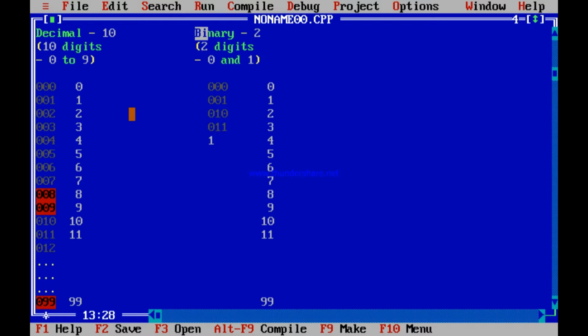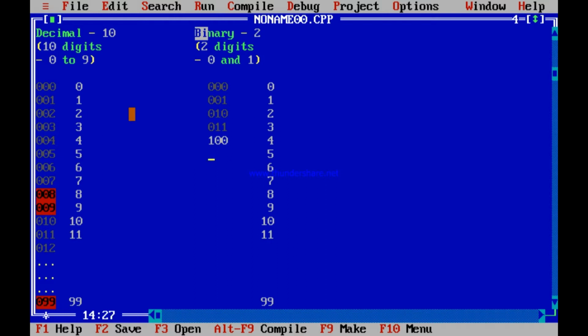Similarly 4, you cannot increase these two positions. What to do? Only this position you can increase. So this is 1 and these are the smallest number possible, that is 1 0 0, which is 4. So 1 0 0 is not 100. 1 0 0 means what? 1 0 0 means 4.